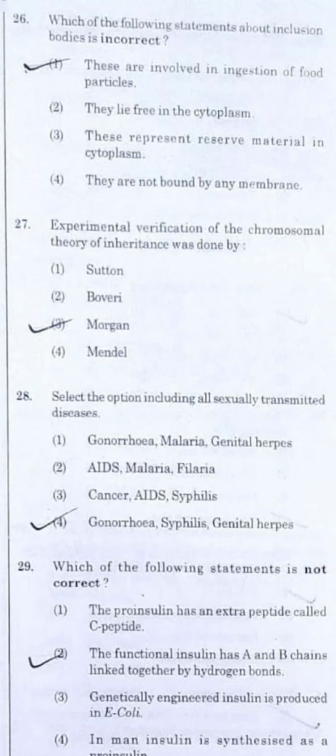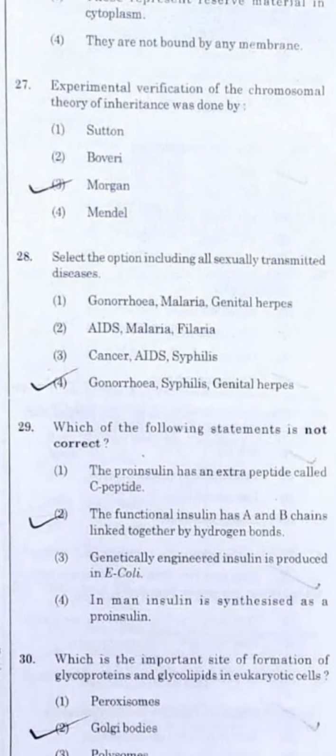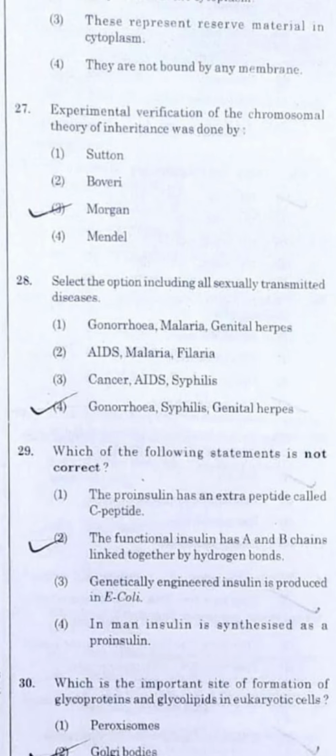Question number 27. The experimental verification of the chromosomal theory of inheritance was. They are not asking about who proposed the chromosomal theory of inheritance, where you would directly go with Sutton and Boveri. No, they are asking about the verification of the theory, and that was given by Morgan.